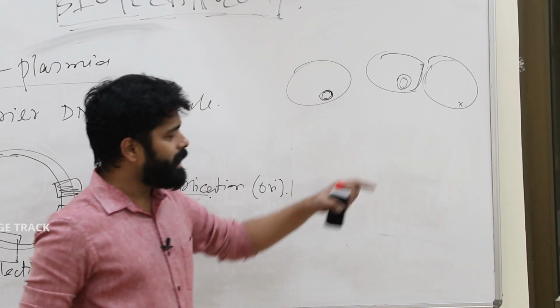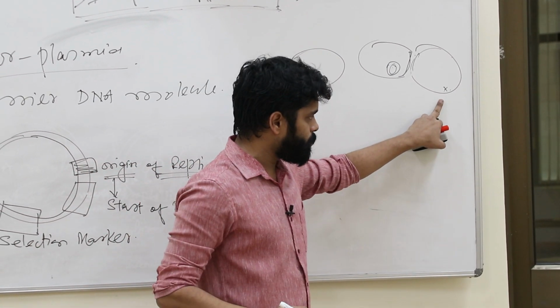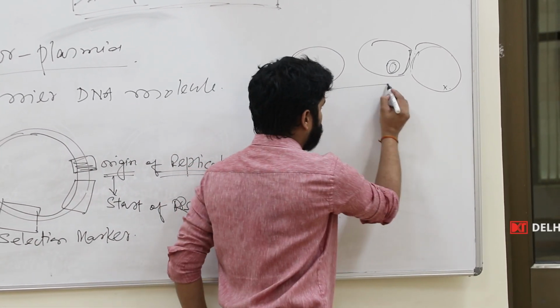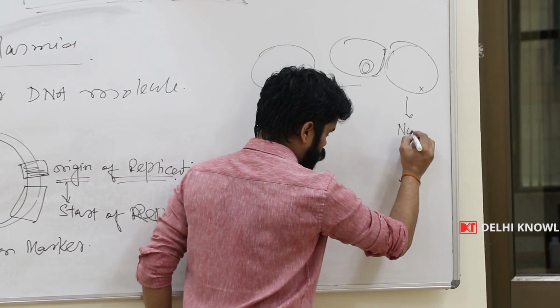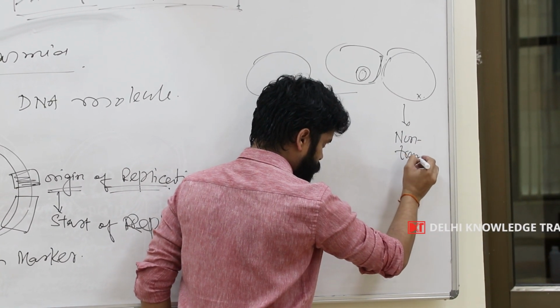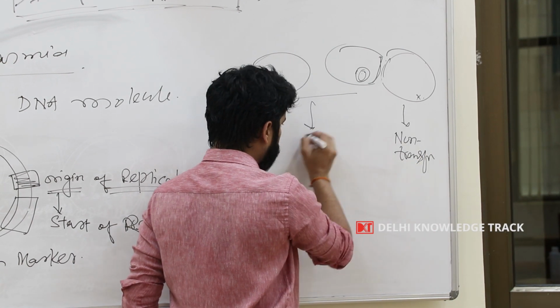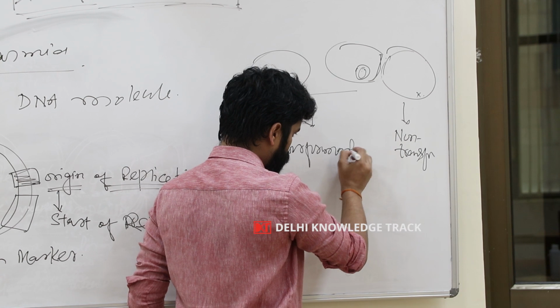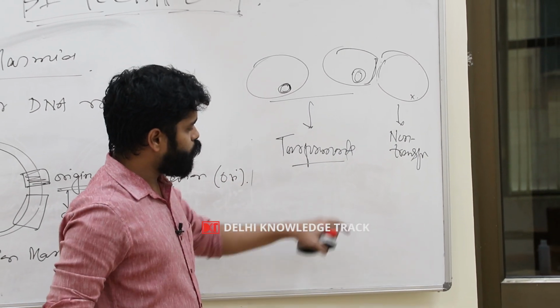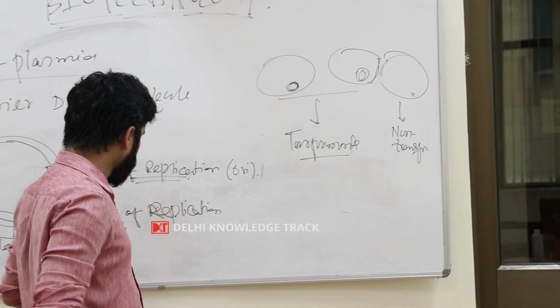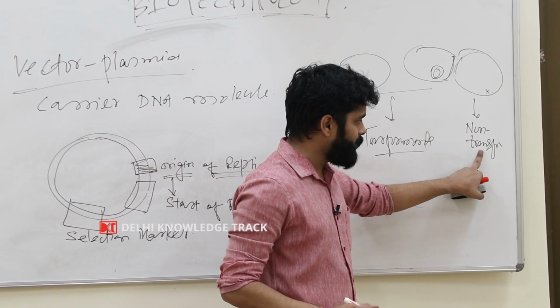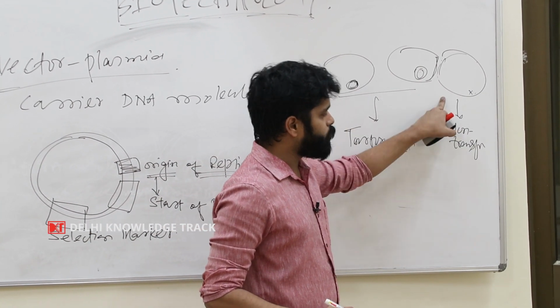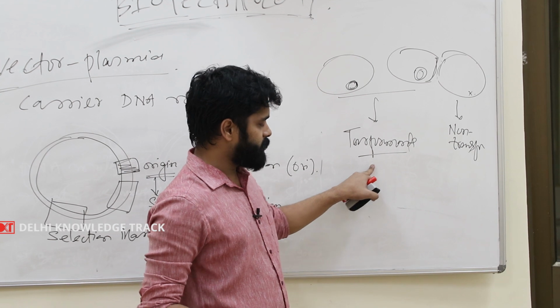But how to eliminate this? This is called a non-transformant E. coli cell. These are called the transformant, and this is called non-transformant. These are called transformant. Why? Because they have got your plasmid. So our purpose of using the selection marker is to eliminate non-transformant E. coli cell and select transformant cell.